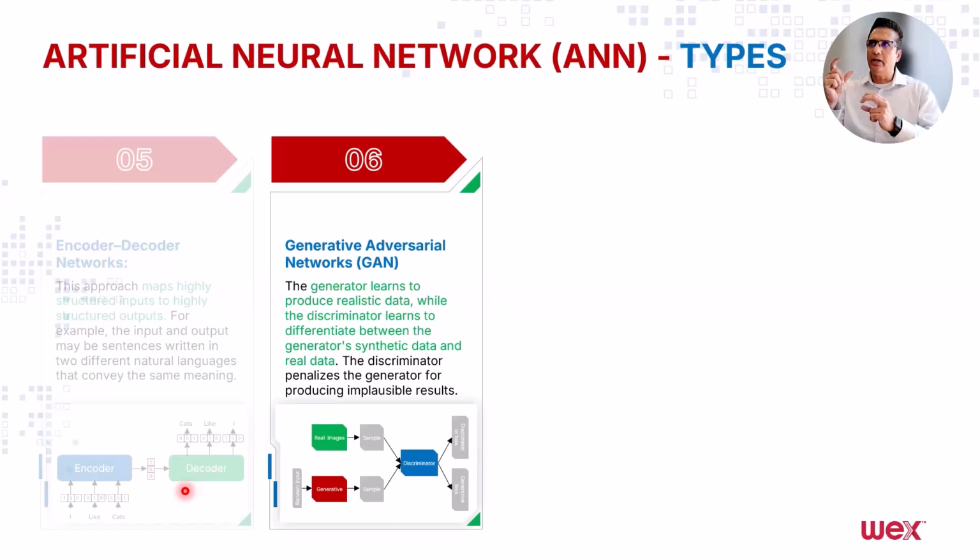It is able to differentiate between the fake data that the generator has produced and the real data. And if the generator produces more fake data, the discriminator can penalize the generator. That way, the generator gets the opportunity to learn and get better over time. That's what GANs are.